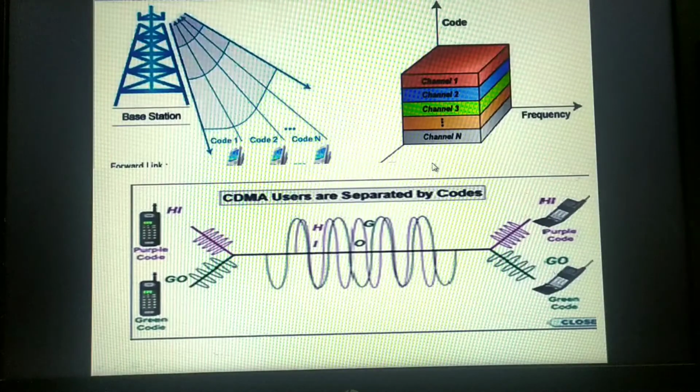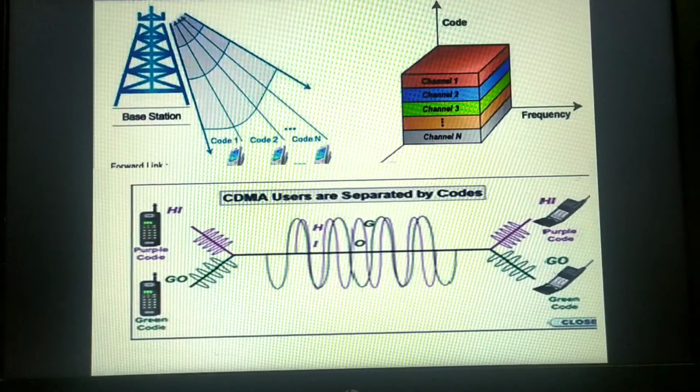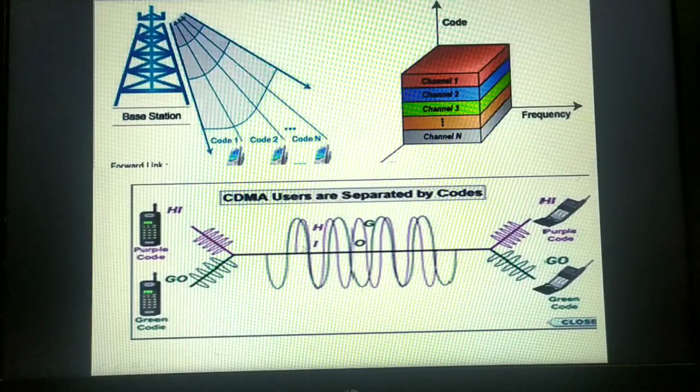Now all this CDMA is based upon the technology known as spread spectrum. CDMA is one of the digital cellular telephone technologies that uses the spread spectrum technique. The spread spectrum technique allows each user to completely use the channel at any specific time. And how is it forwarding the data? By generating a pseudo random code. So this is all about CDMA.